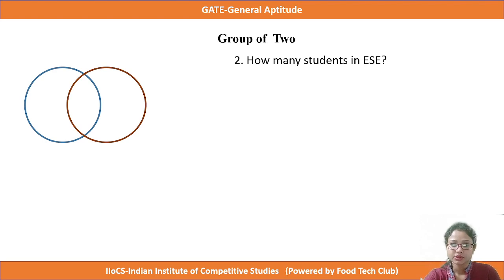If you have been asked how many students are in ESE, ESE students means this whole brown circle represents all ESE students. That means the only ESE students and the students who are common with GATE. This value is IE and this is IGE. So the answer will be IE plus IGE. Clear?